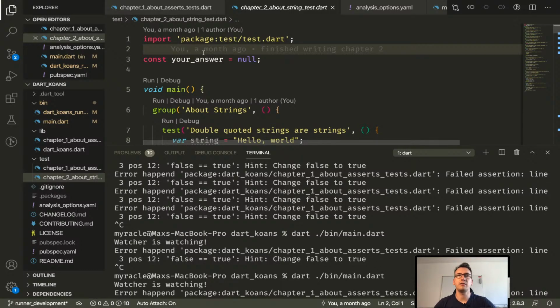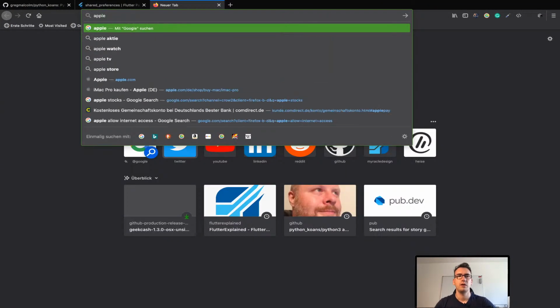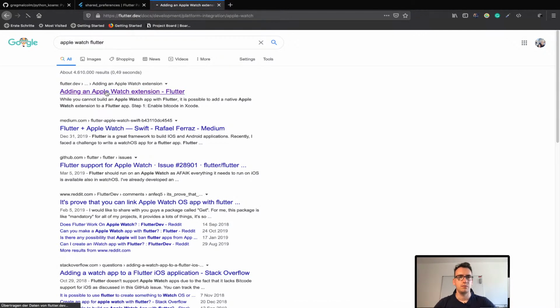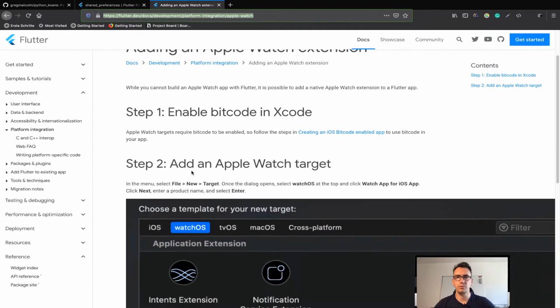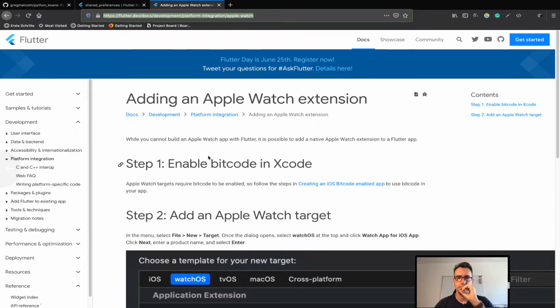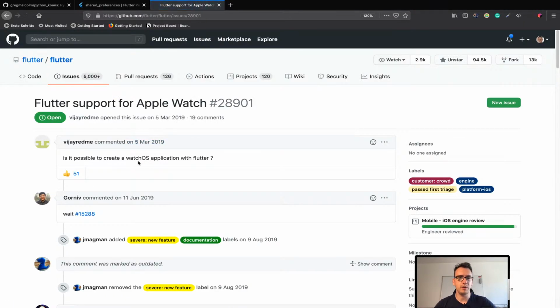It takes a bit of editing on the native project to run apps on a watch. I don't know actually, can we not? Apple Watch Flutter. So there is even a complete description inside of flutter.dev, so I'm pretty sure this should be possible. Flutter support, but look at that, there is also an open issue. Maybe there is still something being worked on. So it is still open, so there is no support yet.